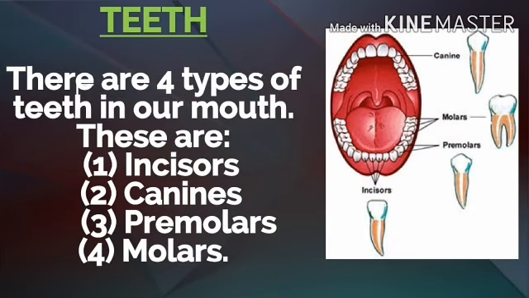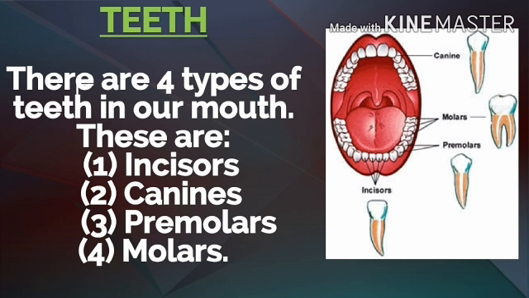We will learn about teeth. Before food can be used by the body, it must be broken down into small pieces. The first part of this breaking down of food is done by the teeth. We chew the food with the teeth and break it down mechanically into small pieces.